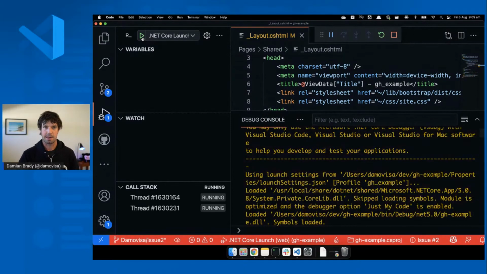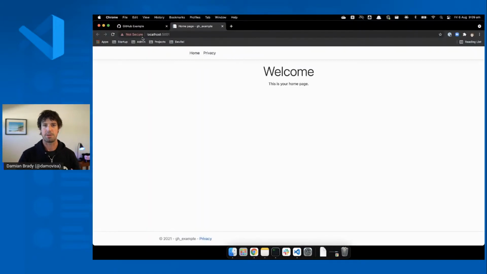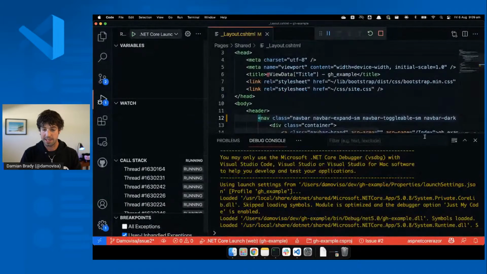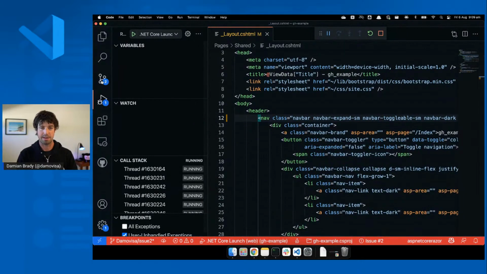Now, incidentally, a little side note here. When I did this the first time, when I actually built it and went to commit my changes, where are we going? That's not really working. Oh, there we go. That's gone dark. That's cool. That's not really working. Let's make another change.